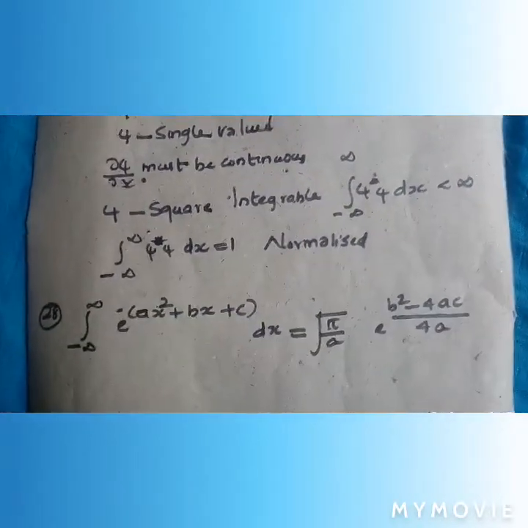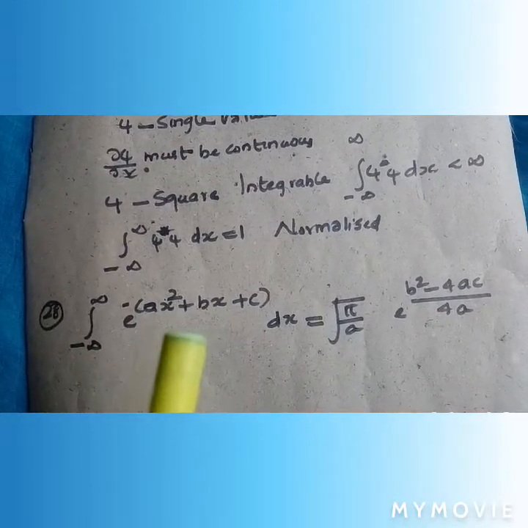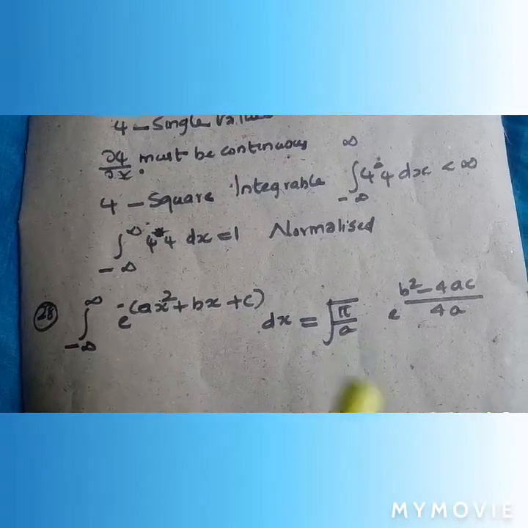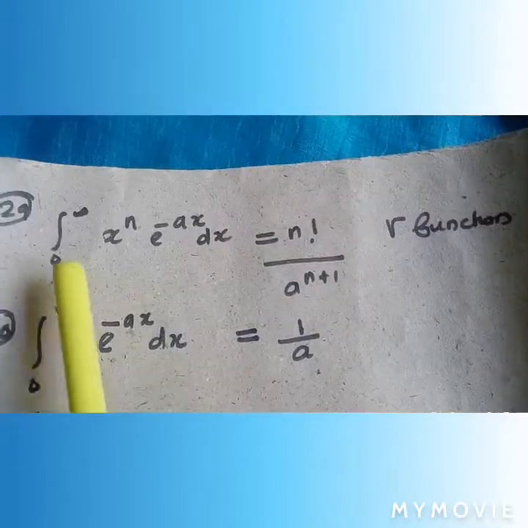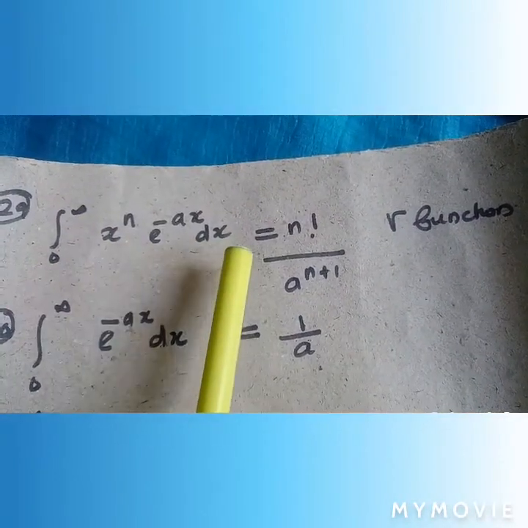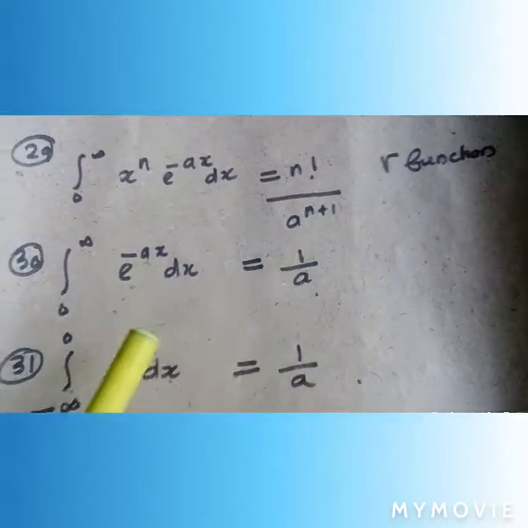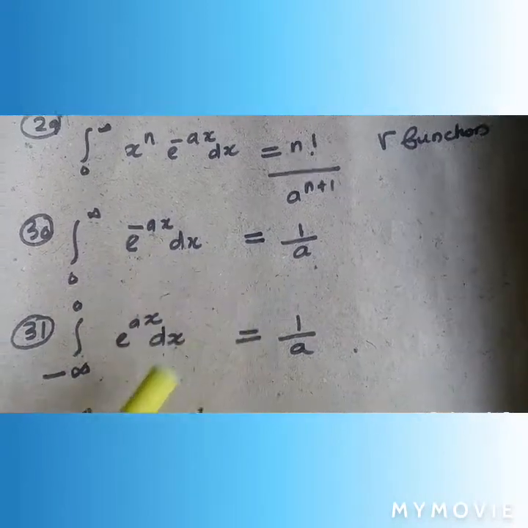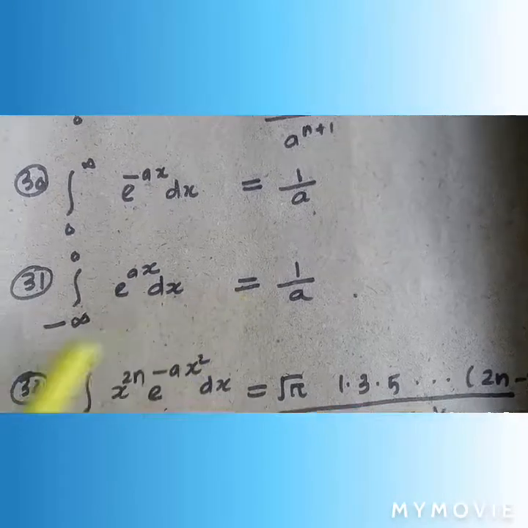Some integral equations, that is integral minus infinity to plus infinity e raised to minus ax square plus bx plus c is equal to under root pi by a e raised to b square minus 4ac by 4a. Integral 0 to infinity x raised to n e raised to minus ax dx is equal to n factorial divided by a raised to n plus 1. It is the gamma function. Integral 0 to infinity e raised to minus ax dx is equal to 1 by a. Integral of minus infinity to 0 e raised to ax dx is equal to 1 by a.